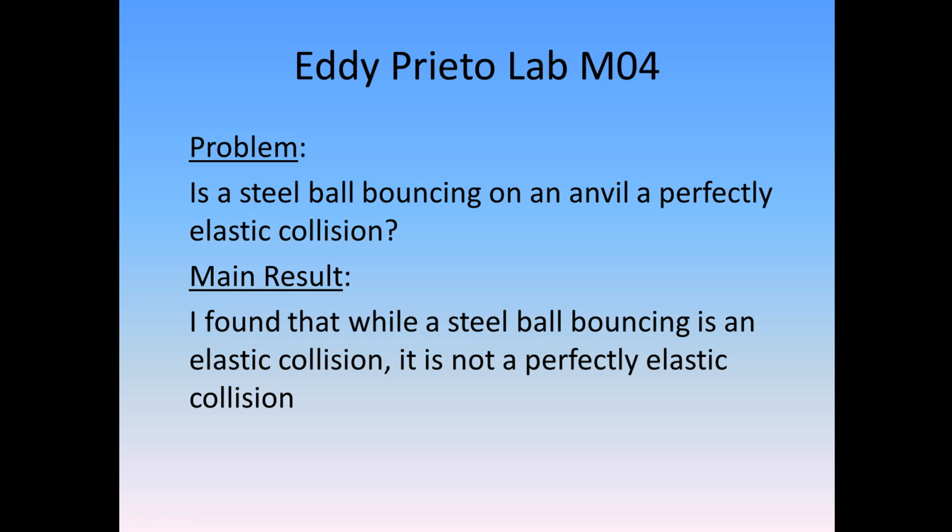This is our last at-home lab, Lab 11, a free topic in which I chose to see if a steel ball being dropped on an anvil is considered a perfectly elastic collision. In lecture, when Dr. Greco showed this example, I was interested in seeing how it worked, so I decided to model it. Now, the problem is: is a steel ball bouncing on an anvil a perfectly elastic collision? The main result was that I found that while a steel ball bouncing is an elastic collision, it is not a perfectly elastic collision.